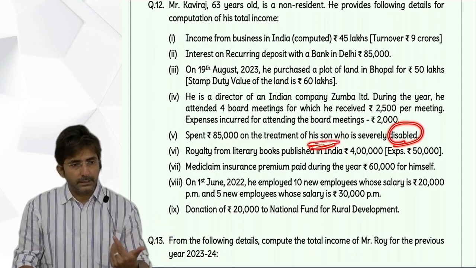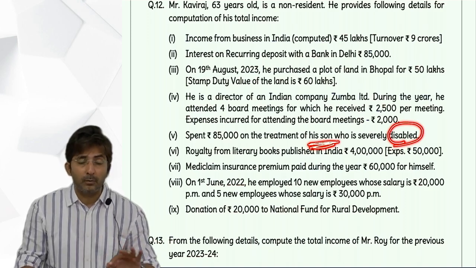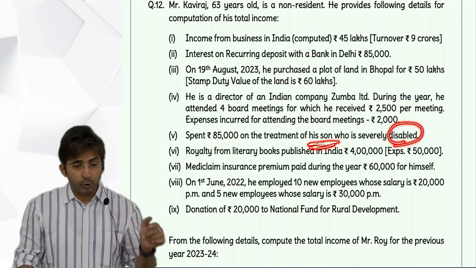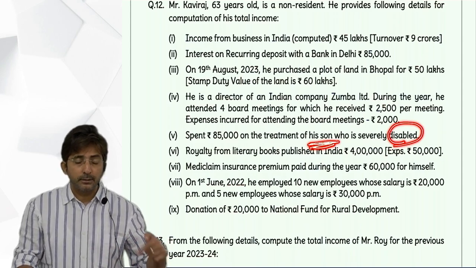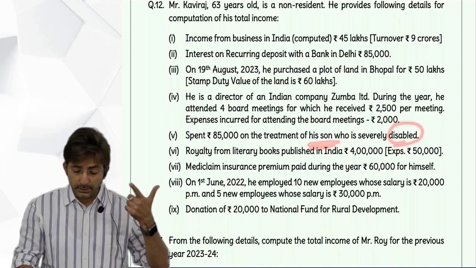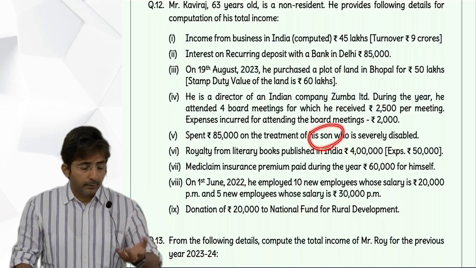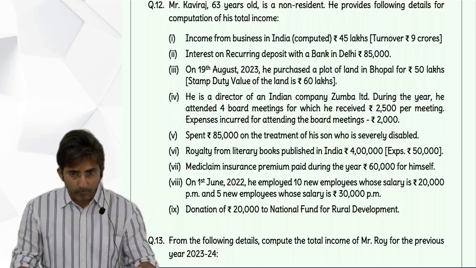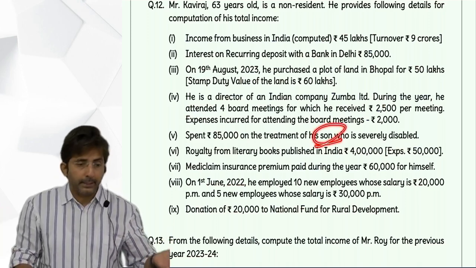But we can assume he is dependent. This I have told earlier also, whenever they don't specify about dependent, independent, we can assume he is dependent. But he should be relative. And here relative means spouse, children, parents, brother, sister. So children. Son is children. So spouse, children, it falls in relative. So HDR, all three conditions are satisfied. He is handicapped also, dependent not given, we are assuming dependent, and son is a relative.